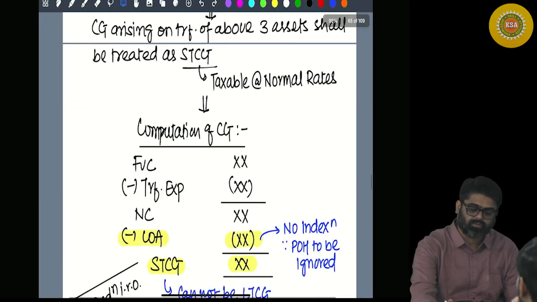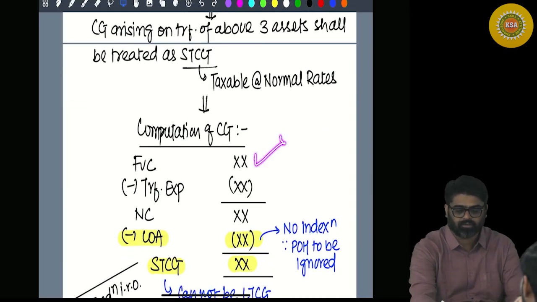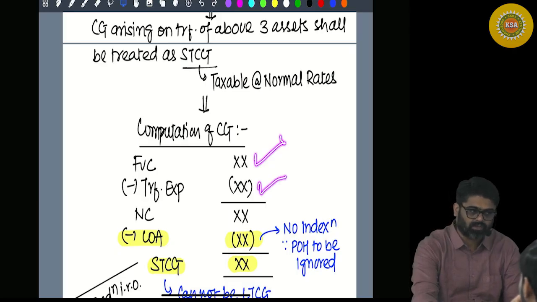So how will the computation of capital gain happen? You will take the full value of consideration on the transfer of these assets minus transfer expense, yes or no? There will be net consideration and minus what?